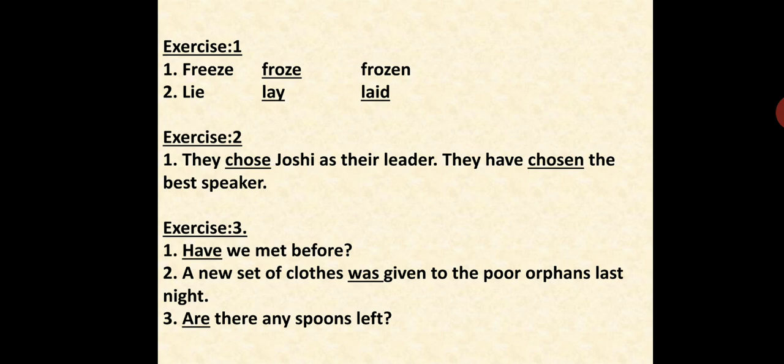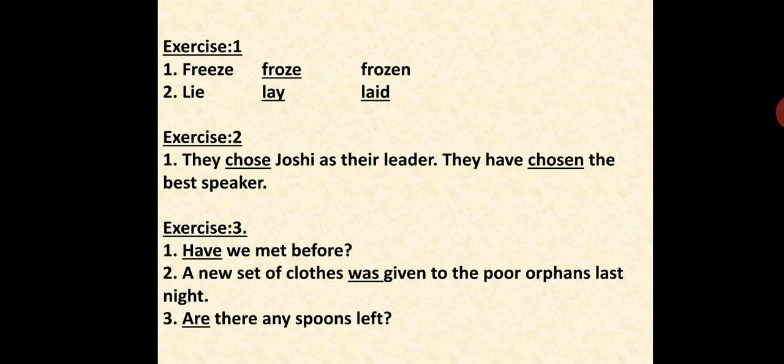Second one: a new set of clothes dash given to the poor orphans last night. A new set of clothes was given. See, children, you often get confused again here. A new set of clothes. Sir, when the word clothes is in plural form, why have you used the singular form of the verb, was? We have to see the subject, not the set of clothes.